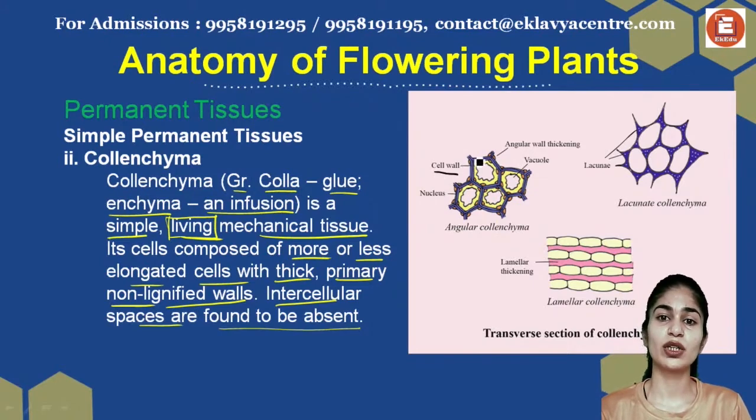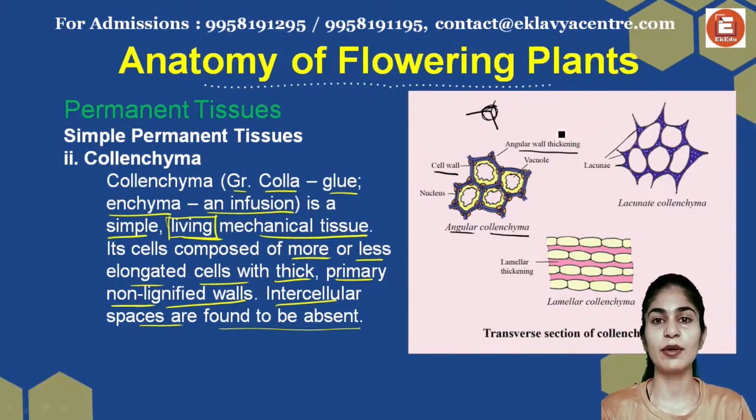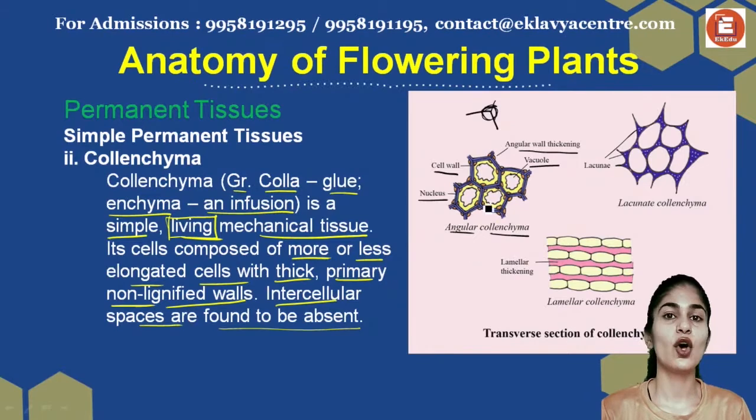The cell wall, the blue color, is very, very thick. Then there is thickening at the angular wall. So when three cells come together, there's a thickness present here, right? That is why they're known as angular collenchyma, because they have thickness at the angles where two or three cells join together. There's a large vacuole in the middle and a nucleus on the side. So this is like a normal parenchyma.